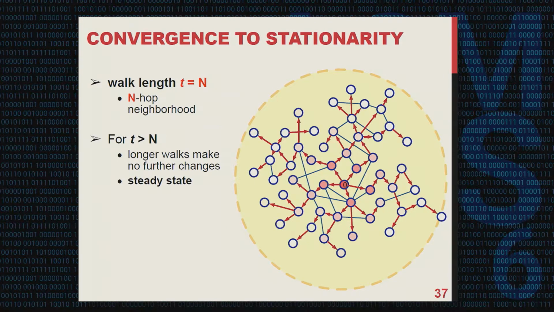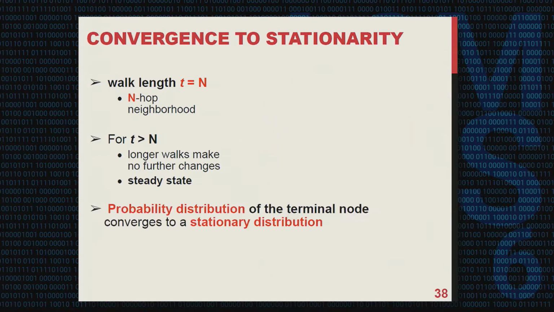And actually, if we continue to increase the random walk length t, finally we arrive at a point, t equal to n, where a longer walk will no longer help us gather more structural information of the social graph. At this point, we have arrived at a steady state. More formally, the probability distribution of the terminal node has converged to a stationary distribution.